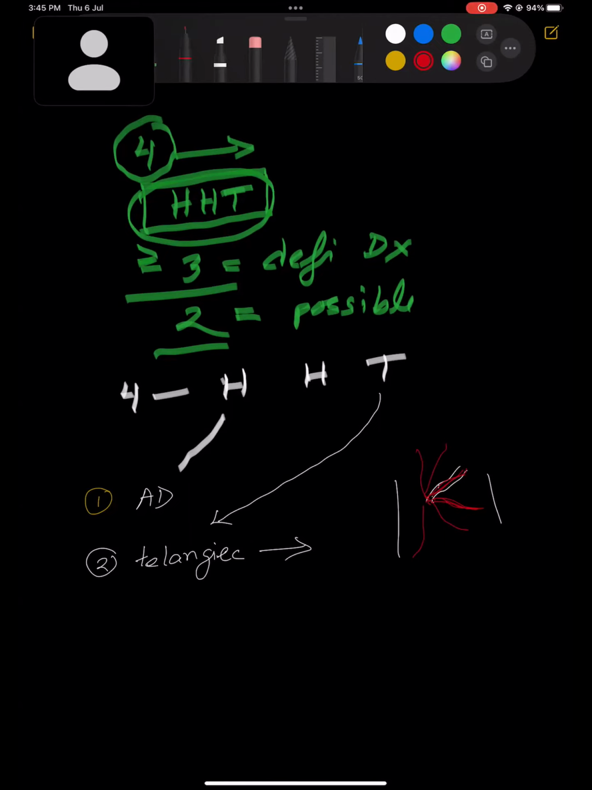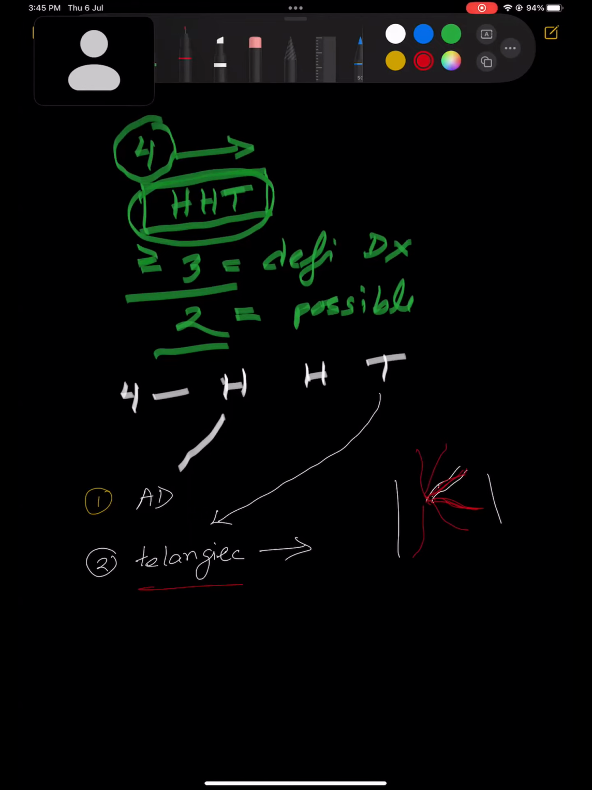Those who are very fair, you can also see some telangiectasia for them. Okay, so usually this is abnormal. When it is abnormally prominent, small and widened, that is telangiectasia. So you will get telangiectasia. This is number 2 point.